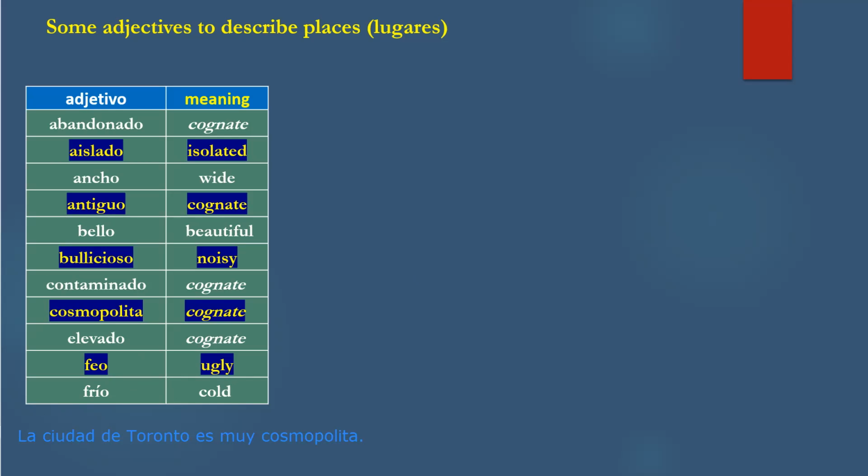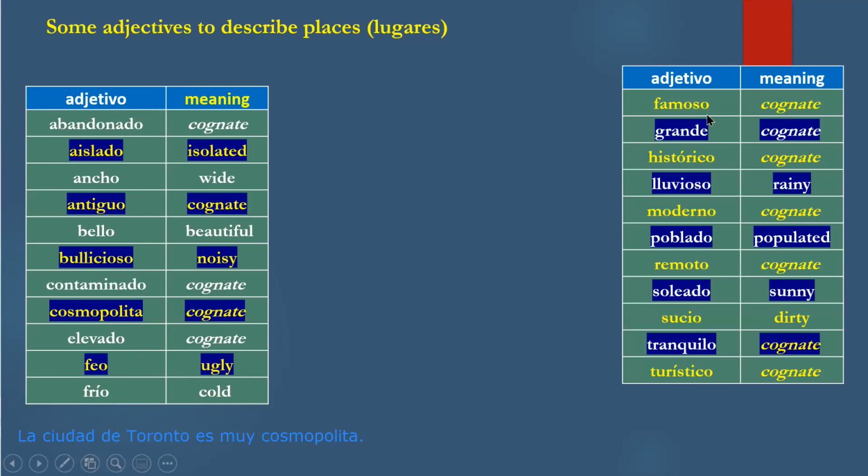Now, we have more. We have another. Again, don't try to memorize all this, right? This is just for reference. Pause it and take a look at it and make exercises, right? Famoso, okay, so famous. Grande, so big, tall. Histórico, right? So historic place.